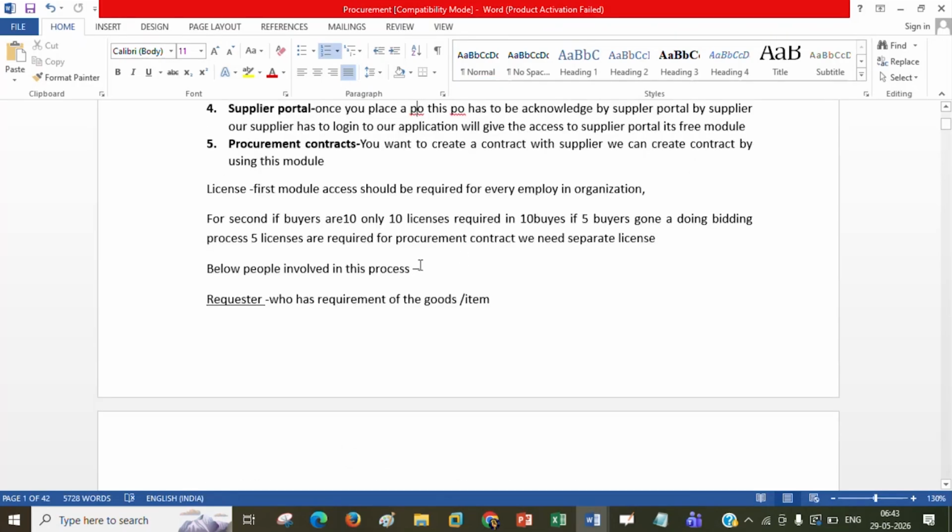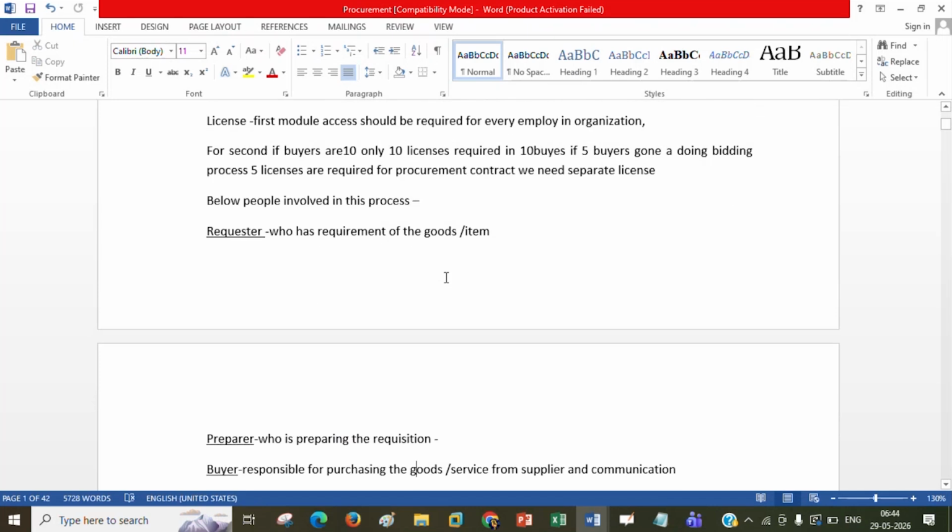So I only mentioned a simple process with some examples here. Now in this process, which is very basic, I'm just starting this procurement module. Requester, that means who has a requirement of goods or items. What can be the sources for requesting? It can be from our inventory side, from the purchasing department, or even from the order management side.